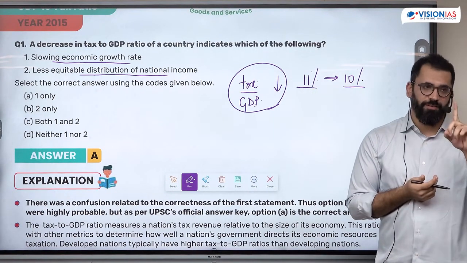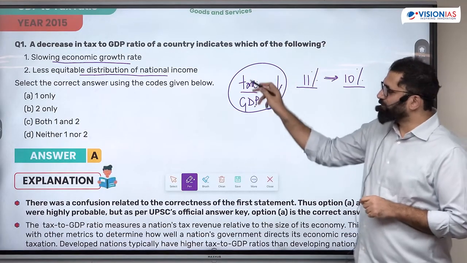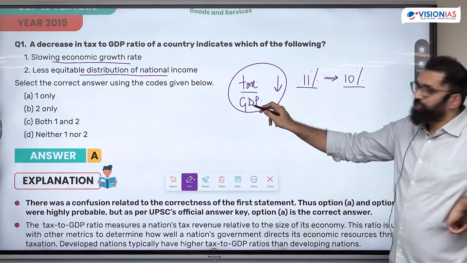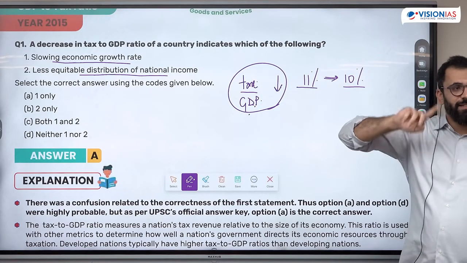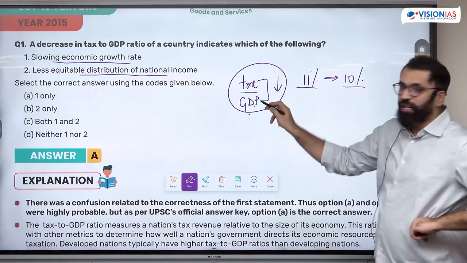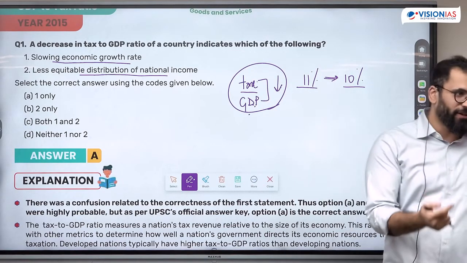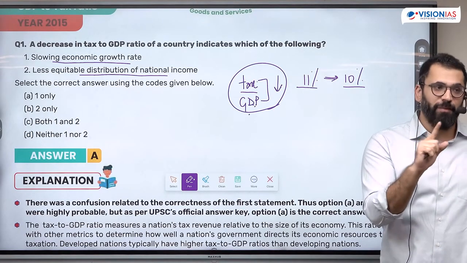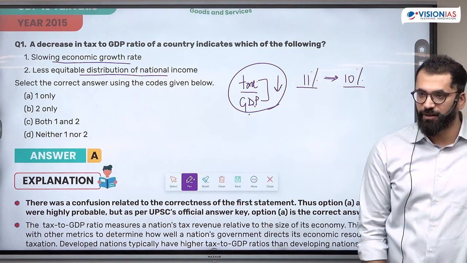Now, the first trap you don't have to fall into is relating how tax to GDP will reduce. The first thing we'll try to understand here is either GDP is increasing and tax is not increasing, or both are decreasing. This logic will not work here. Why? Because tax and GDP are related to each other. So your logic that the numerator should decrease or the denominator will decrease, then only the ratio will fall, will not work here, because numerator and denominator are related to each other.